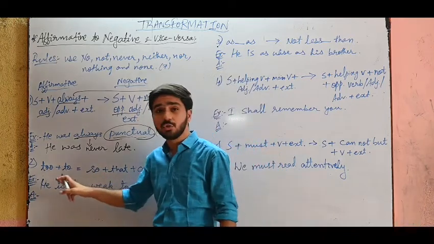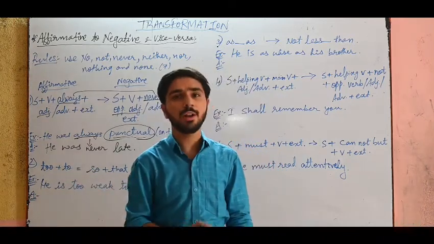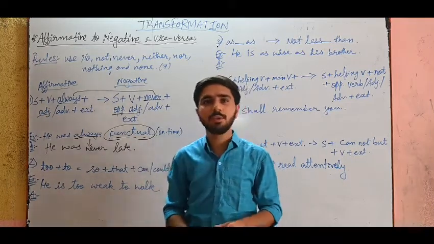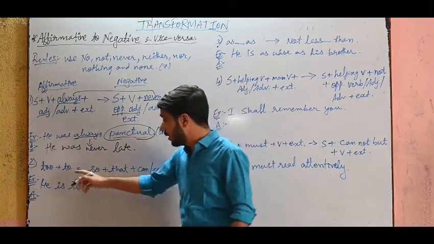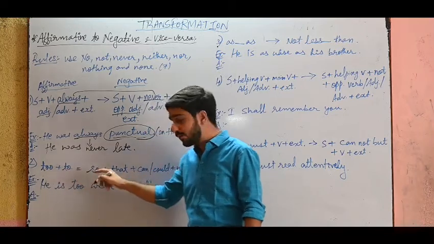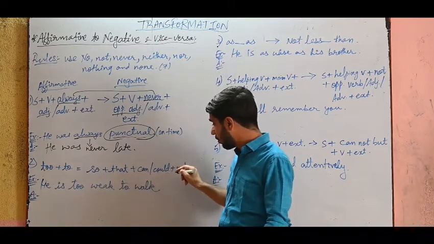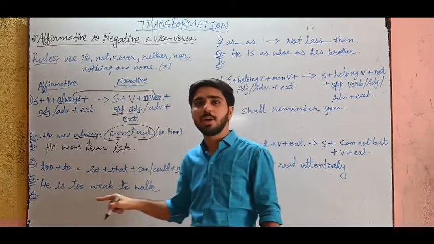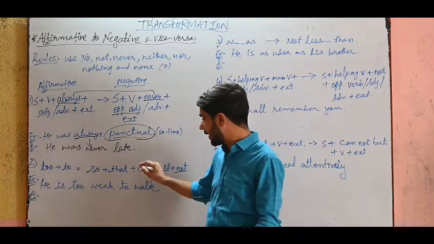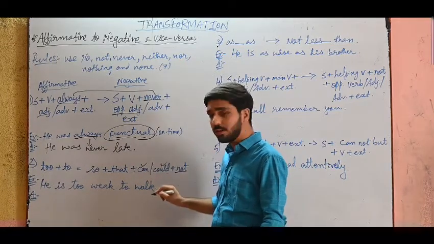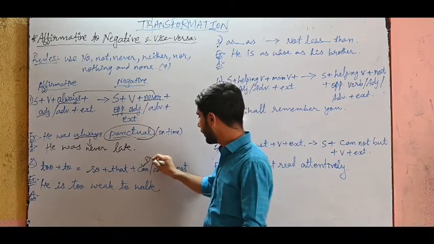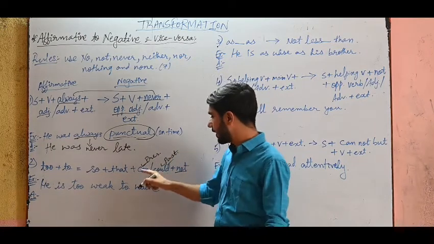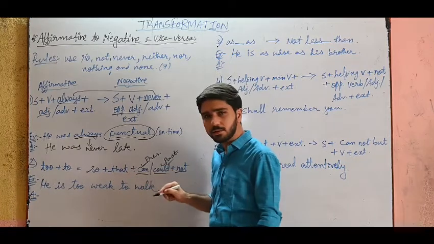And next one now, too plus to is equal to so that plus can or could plus not. So this is also the topic which I already put in my video, used to and removed to. This is the same thing, but it is also a part of affirmative and negative. So I have put this in the rules. You have to remove this too and to, and instead of that you have to write so that can or could plus not. Not is compulsory. Can and could you have to choose depending on the sentence. If it is present tense, then can, and if it is past tense, then could.